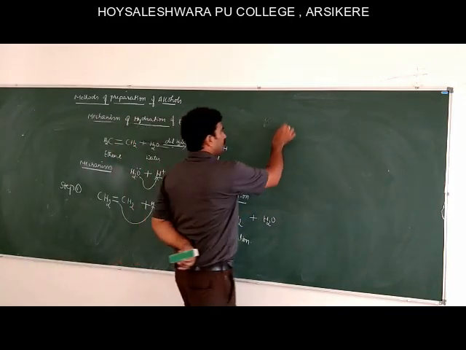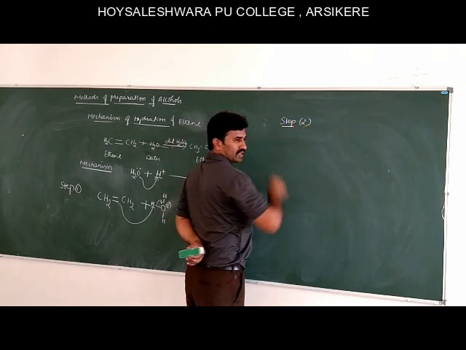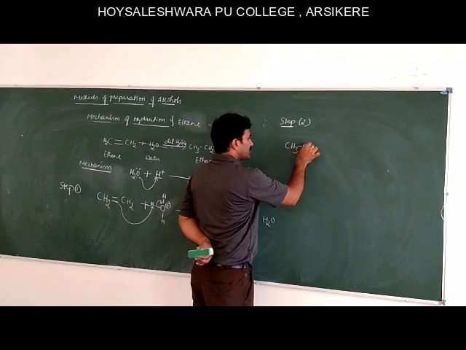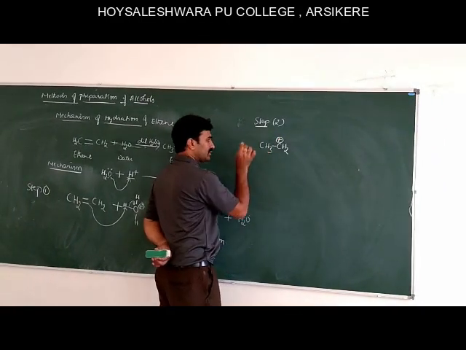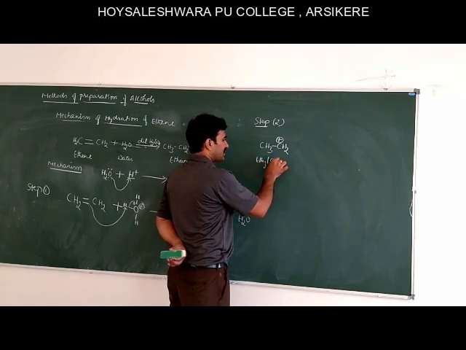And in step 2, this CH3CH2+ is our reactive intermediate, that is ethyl carbocation.